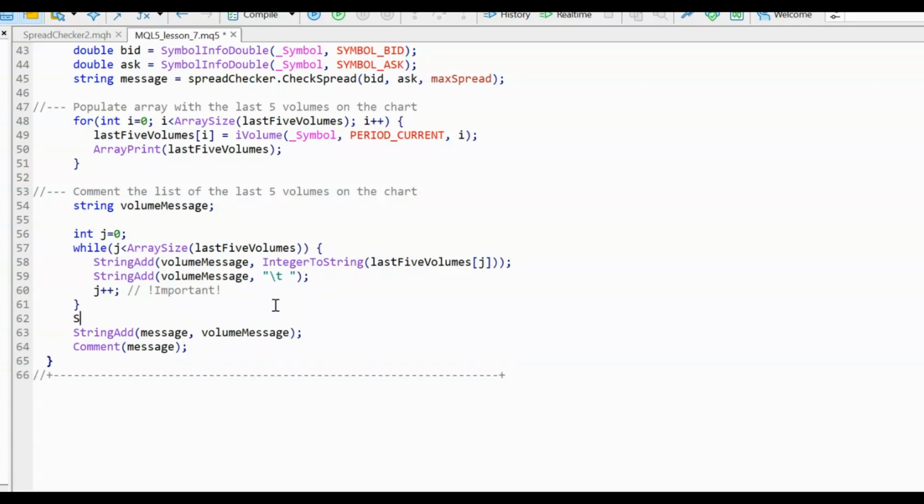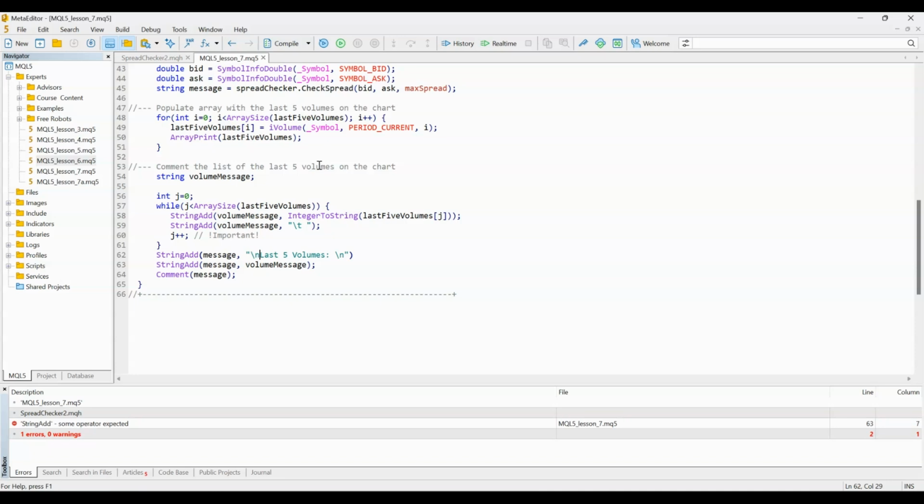So we're going to come here and say string add, and we're going to add to the message string. Before we put in the volume message, we're going to add a new line using the \n character constant. And we're going to say last 5 volumes, colon, with a space, and then we're going to put a new line in there. We don't want a space between the new line and there because that will read funny. So we'll save that and compile. String add. There we go. We forgot our semicolon, which is a common mistake. So we do that. We've added another string in between to separate those out.